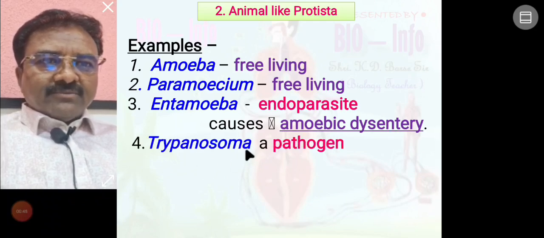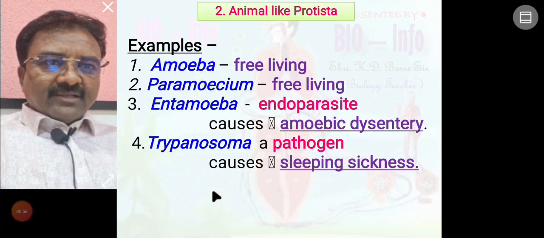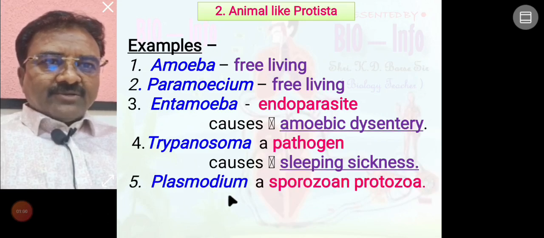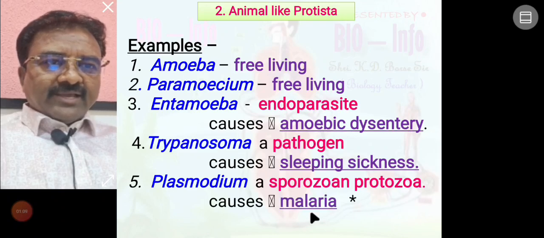Trypanosoma is also an animal like Protista organism, a pathogen, meaning a disease causing organism. It causes the disease known as sleeping sickness. And Plasmodium is also an animal like Protista organism, a sporozoan protozoan, which causes the disease known as malaria.